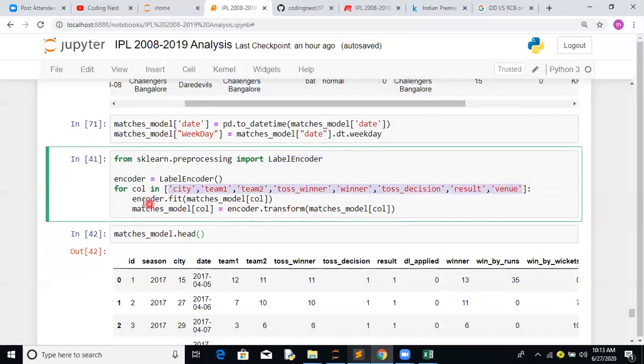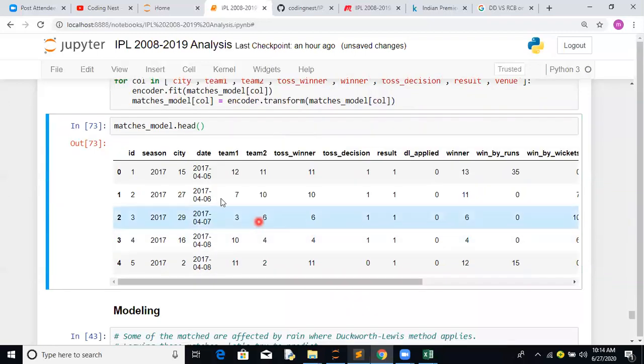We want to convert all of these. There are two steps. First, encoder dot fit, where we extract one feature, first city. Then we use the dot transform method. Dot fit will find the unique categories, and dot transform will convert each and every value into a number, and we reassign it to the same feature name. That's what we call label encoding. So let's try this part.